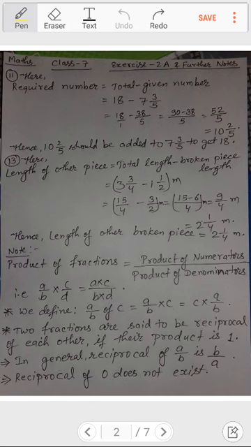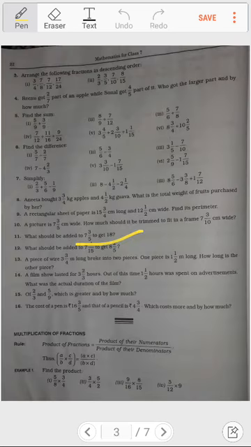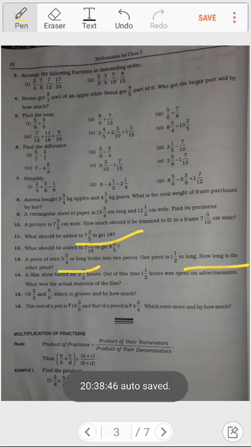Now if you see the last question of the exercise, that is question number 13. 14, 15, 16 I had already explained earlier. So let's see: a piece of wire that is 3 by 4 meter long broke into 2 pieces. One piece is 1 by 2 meter long. How long is the other piece? Now just see, the whole wire length is given, that is, total length we are knowing.